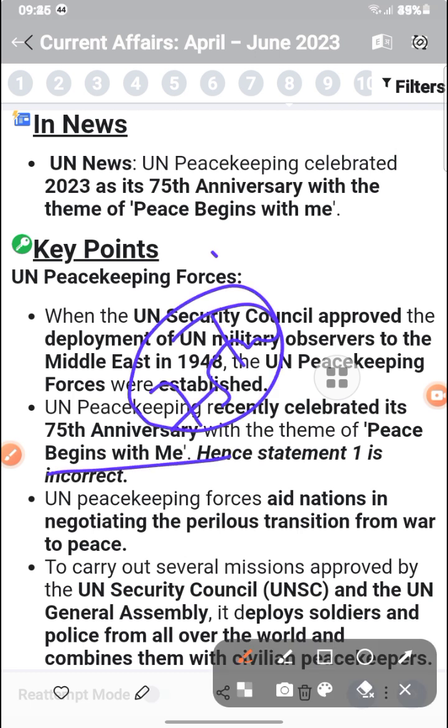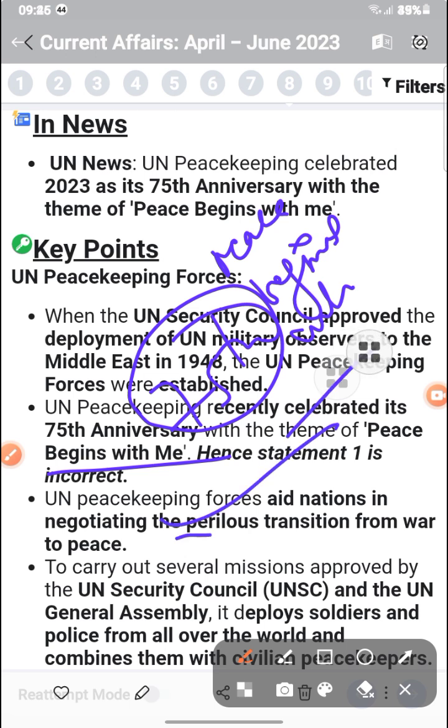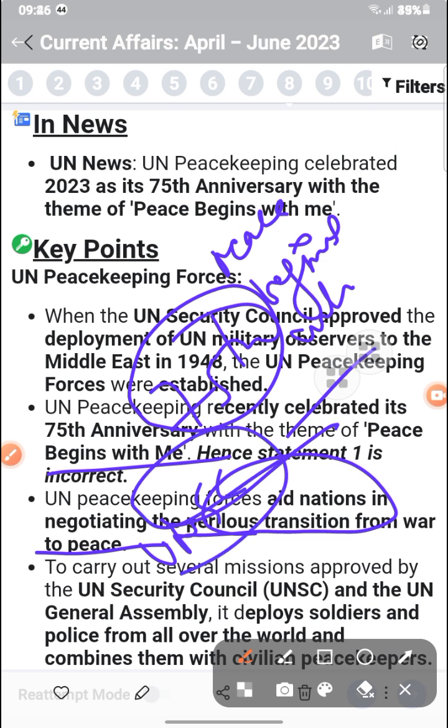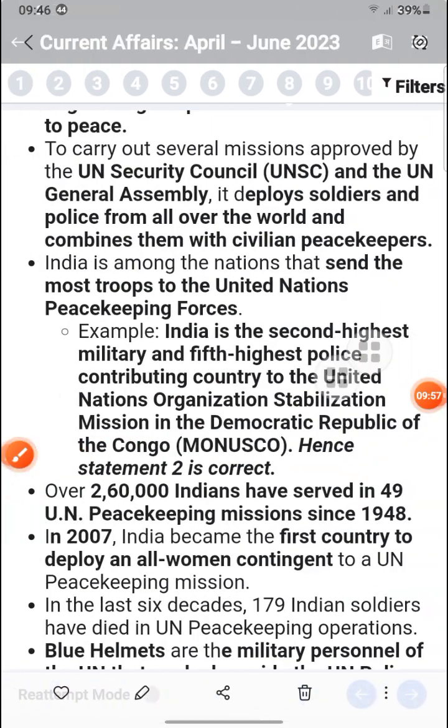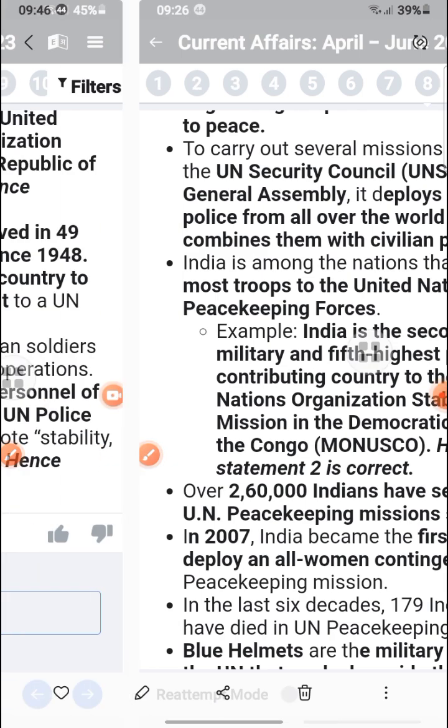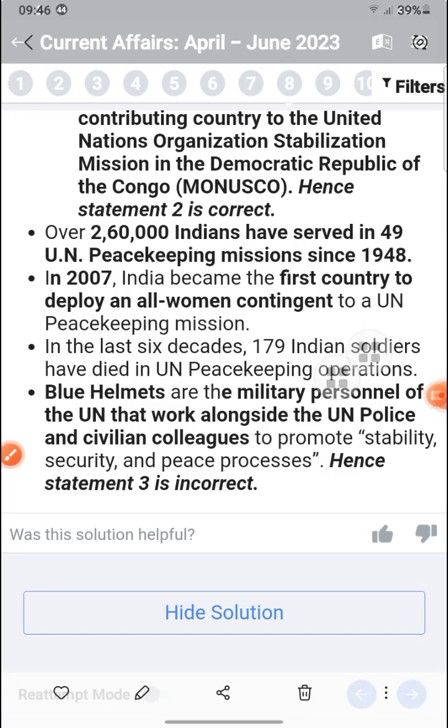The theme is "Peace begins with me." It aids nations negotiating the perilous transition from war to peace, carrying out several missions. The UN Security Council and the UN General Assembly deploy soldiers and police, and the missions combine these and deploy an all-women contingent. 179 Indian soldiers have died. The Blue Helmets are military personnel of the UN who work with UN police and civilians to promote stability and the peace process.